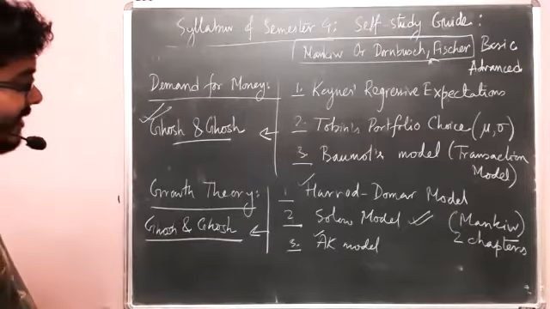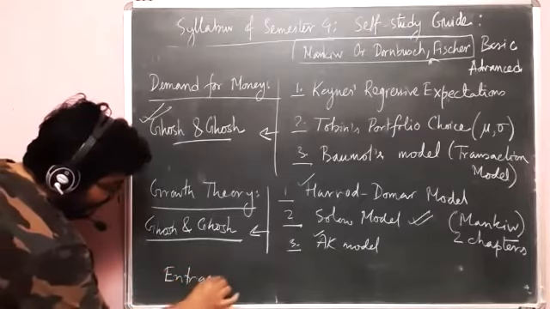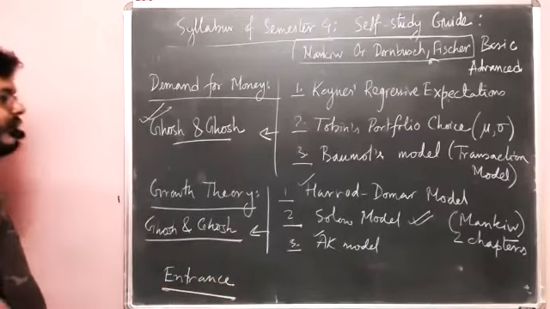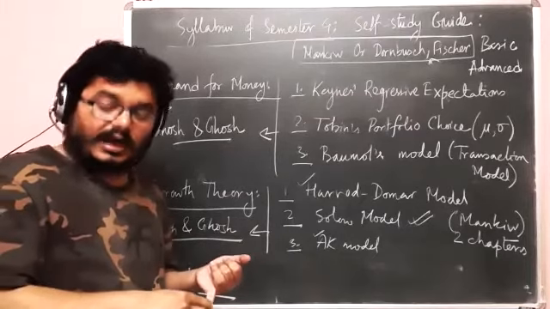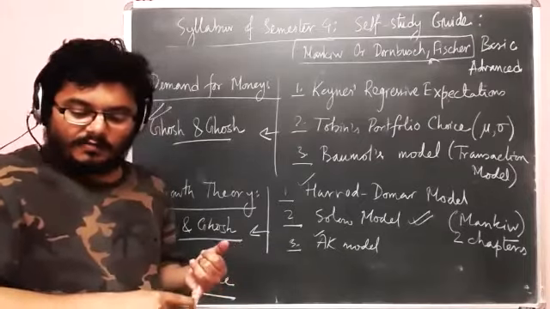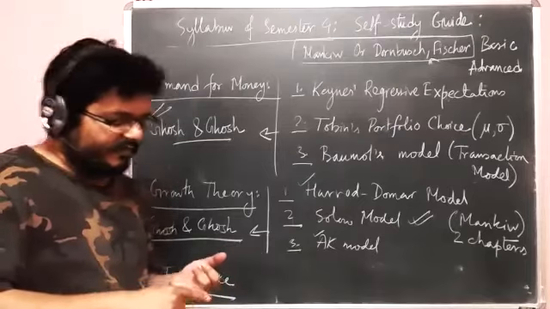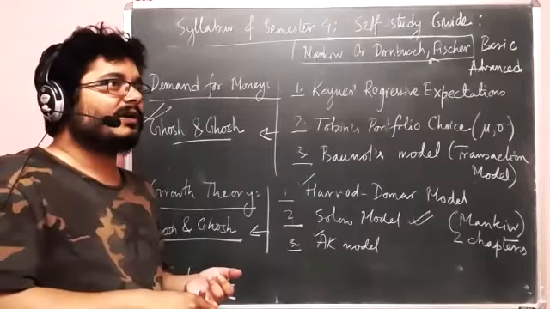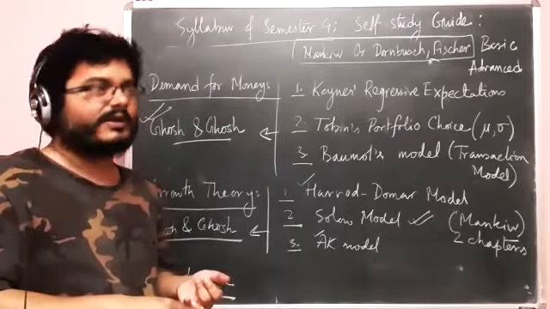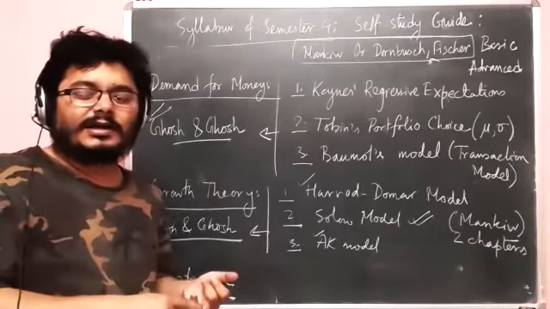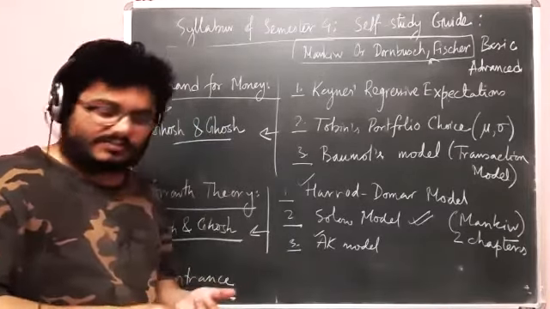Now, strictly speaking, if you are interested to cover from an entrance background, we saw that the models of New Classical, New Keynesian, and RBC are not coming in entrance. We also saw that apart from Fisher and Keynes that we know already, the new 4 models of consumption are also not important for entrance. Nobody is asking questions from them. If not, probably life cycle or permanent income. But those questions are pretty simple. It is good enough if you forget those models.